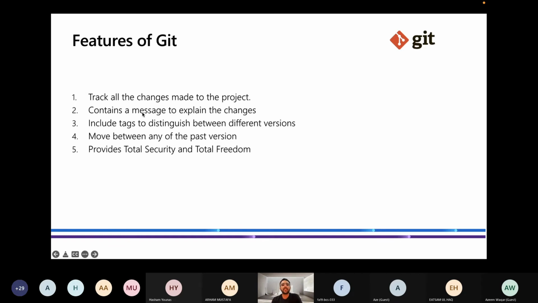So it contains a message to explain the changes. Third, include tags to distinguish between different versions. Like on my HTML website, I have made 5 to 6 changes. I can pick up any change and put a tag on that change, so that other people will know that this tag is important. So it means this change is important. The change that I have made at this particular time is important.